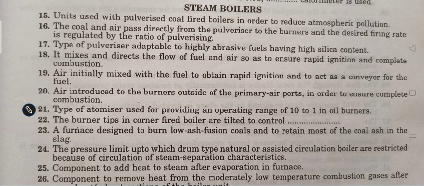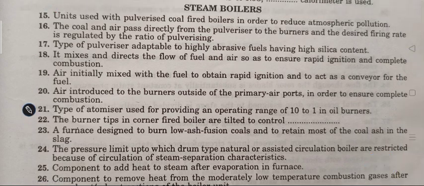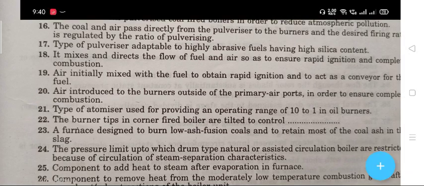Question number 17. The type of pulverizer adaptable to highly abrasive fuels having high silica content. The right answer is slow speed rotating drum type. The next question number 18. It mixes and directs the flow of fuel and air so as to ensure rapid ignition and complete combustion. The right answer is burner.